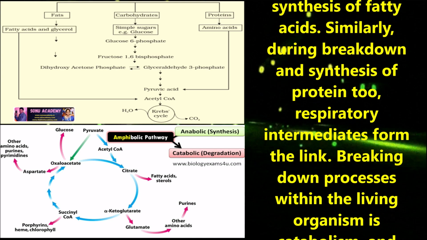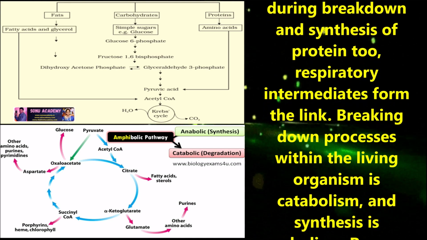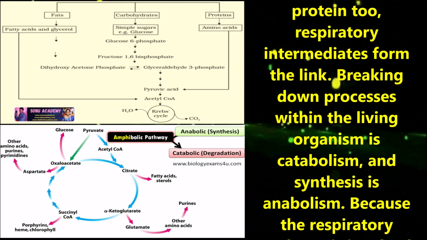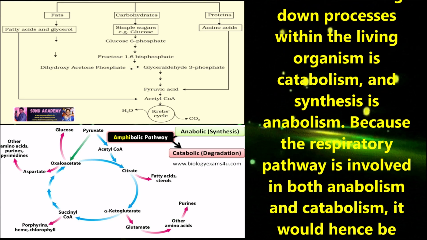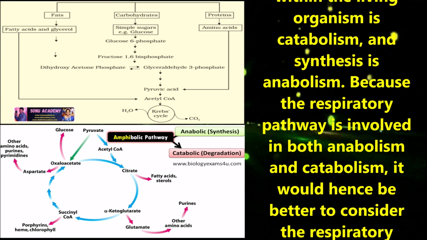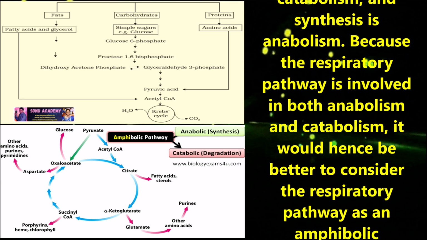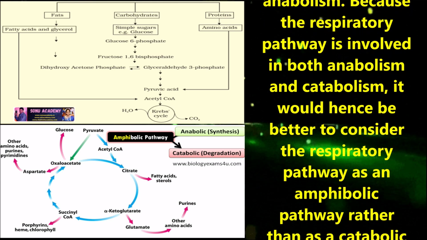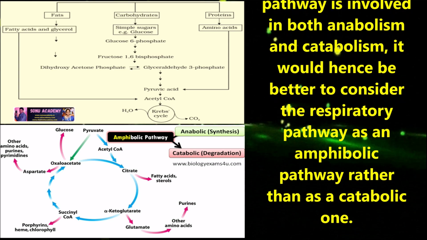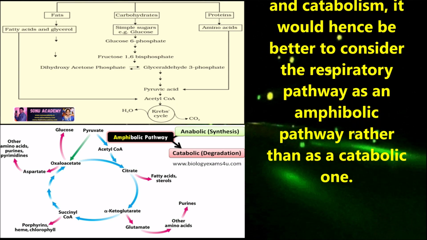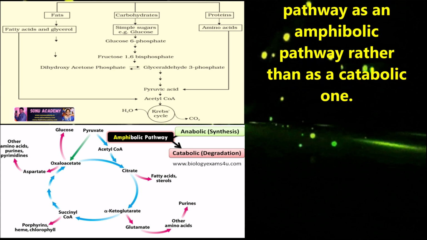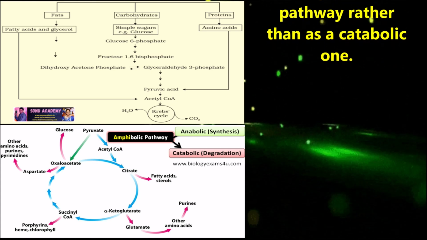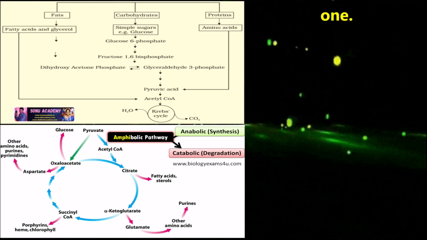Similarly, during breakdown and synthesis of protein too, respiratory intermediates form the link. Breaking down processes within the living organism is catabolism and synthesis is anabolism. Because the respiratory pathway is involved in both anabolism and catabolism, it would be better to consider the respiratory pathway as an amphibolic pathway rather than as a catabolic one.